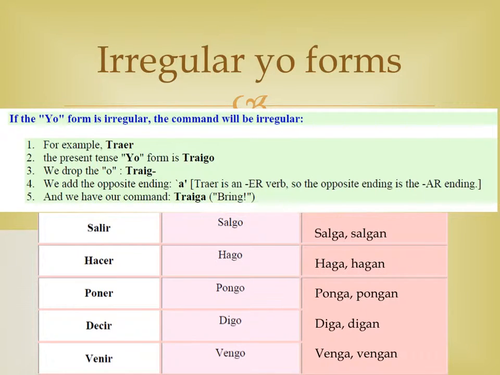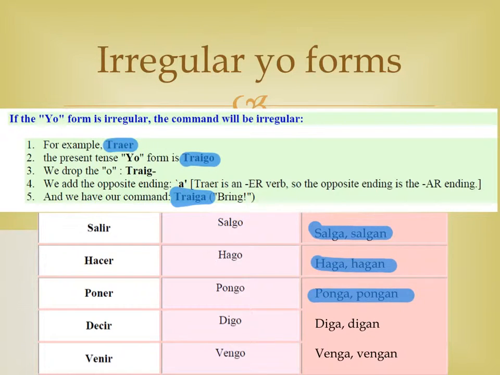Verbs that have an irregular yo form in the present tense are going to have an irregular subjunctive form. So that shows up in the usted and ustedes commands as well. So for example, traer is going to go to traigo, take off the O, add the a ending for subjunctive, and you have traiga and traigan. So examples of that are salir going to salga, salgan, hacer going to haga, hagan, poner going to ponga, pongan, decir going to diga and digan, and venir going to venga and vengan.